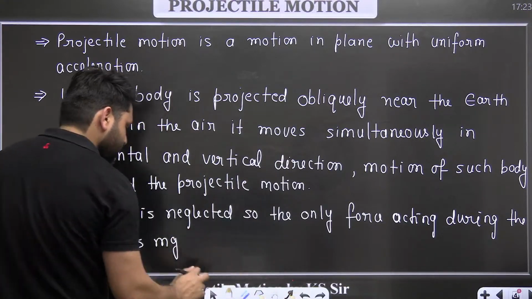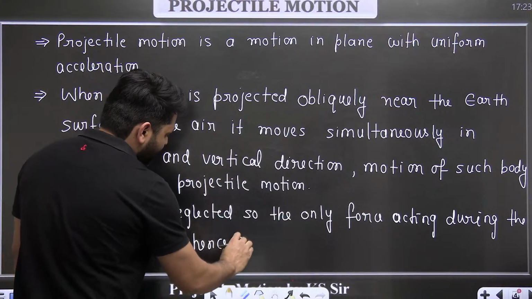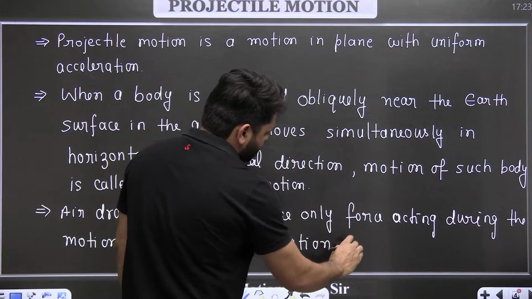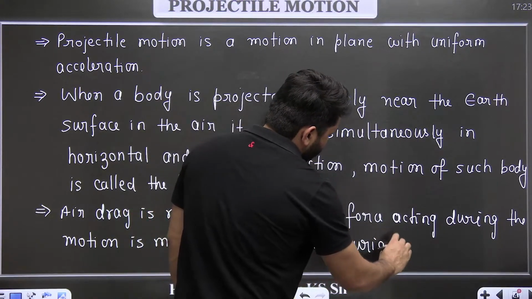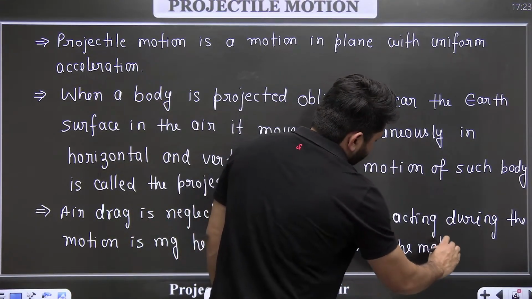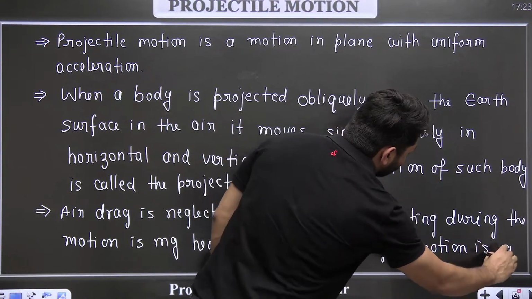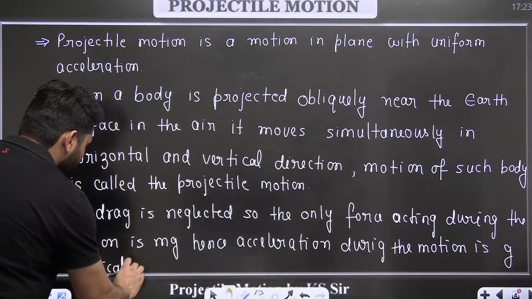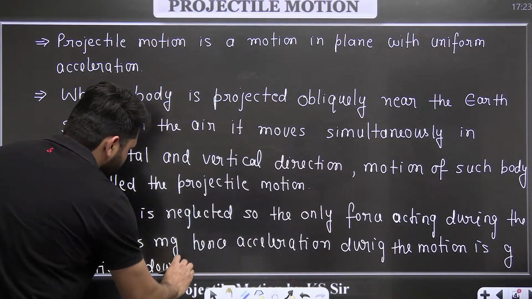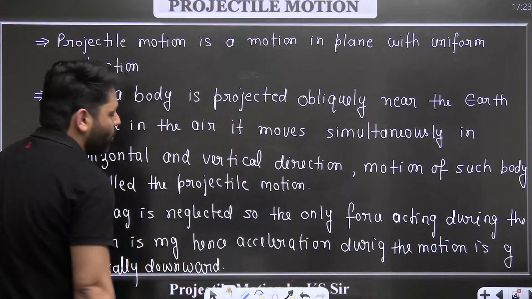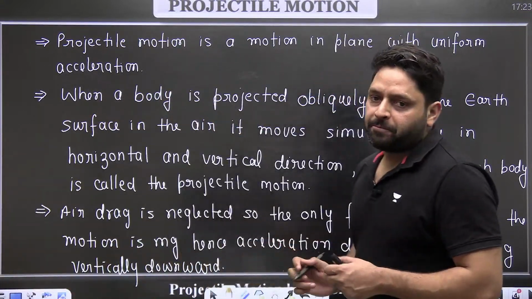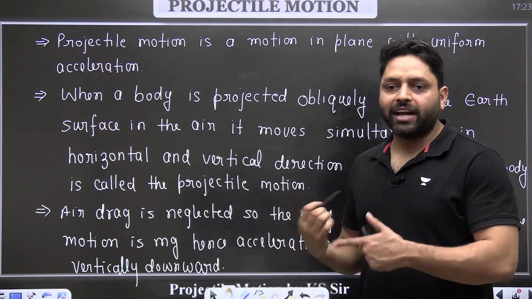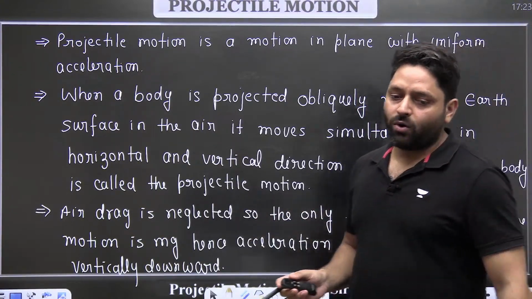Hence, the acceleration during the motion is g, which is vertically downward. So in projectile motion, the acceleration is vertically downward and equal to g. Only force acting on the body is mg, and because of that the acceleration will be g, which will be vertically downward.